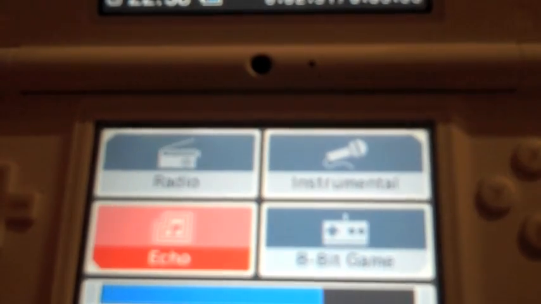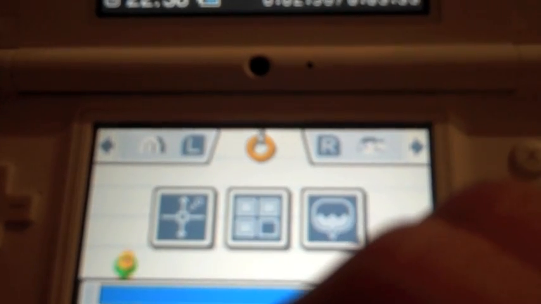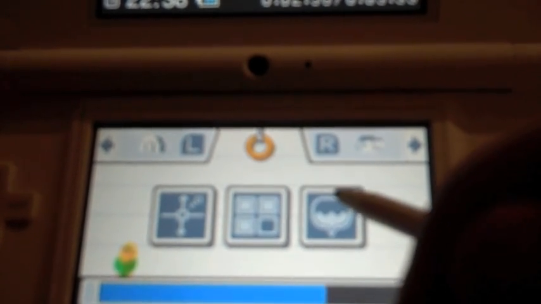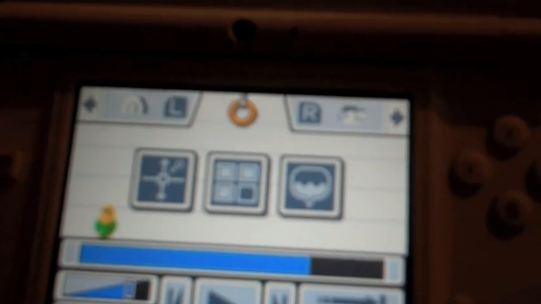And then echo's quite cool as well. Oh yeah, and you can also put your saved voice clips over the top of the song. Just play with your music basically.